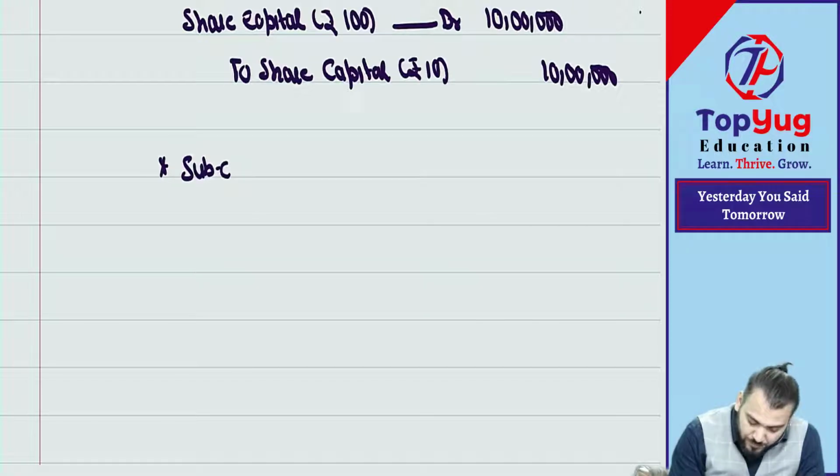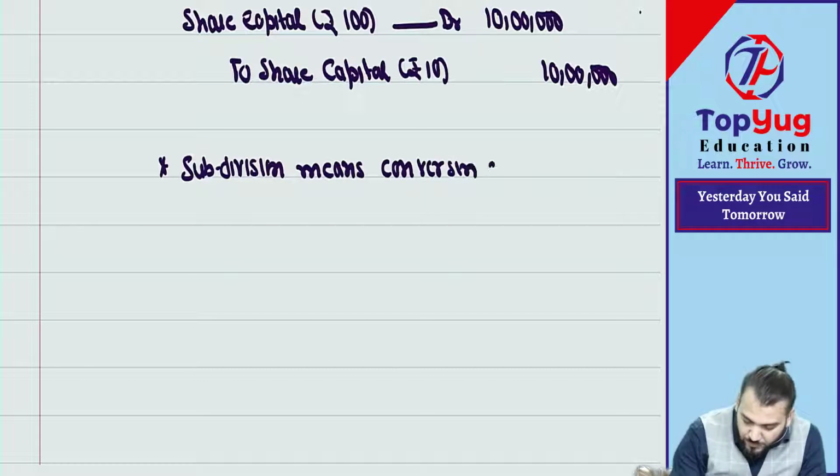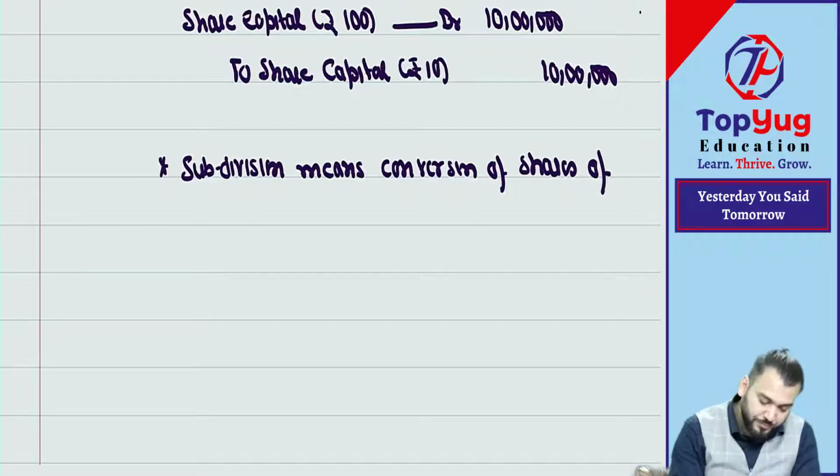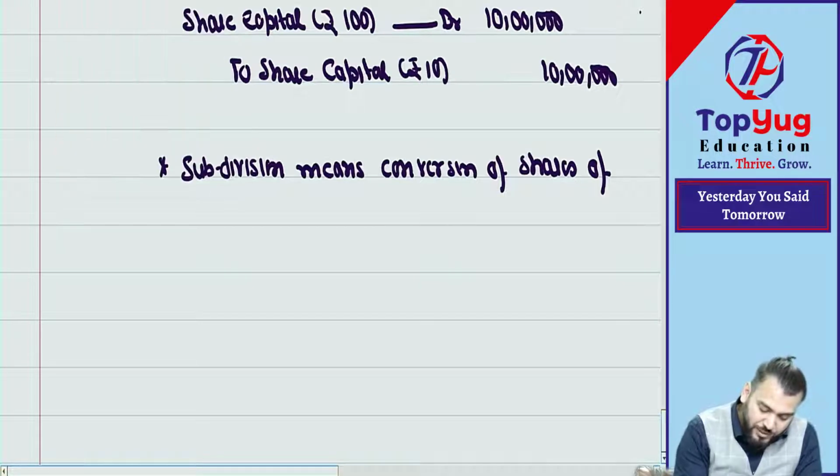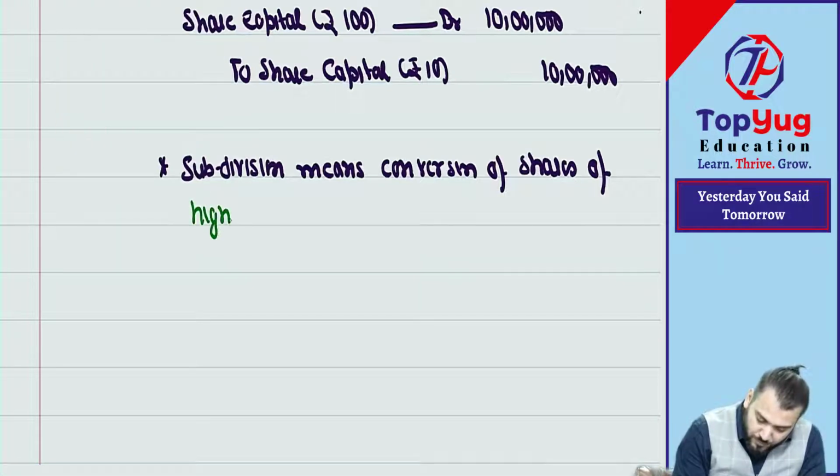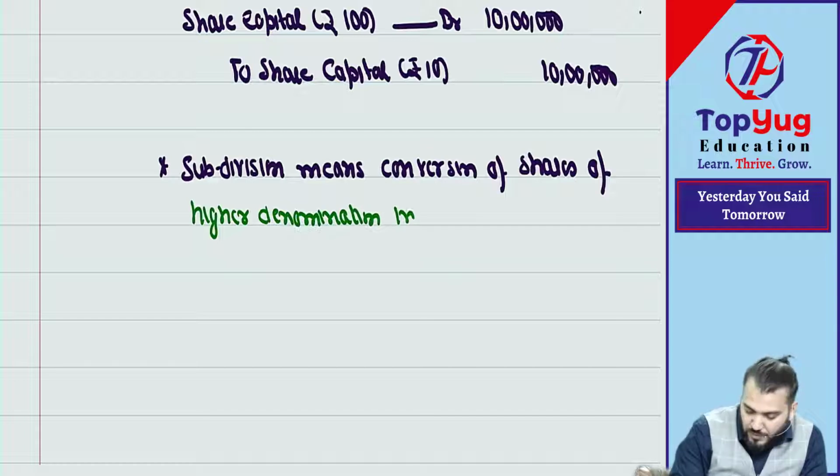Write down: subdivision means conversion of shares of higher denomination into shares of lower denomination.